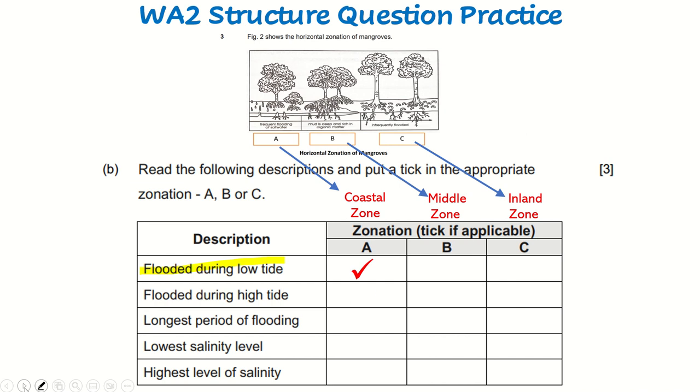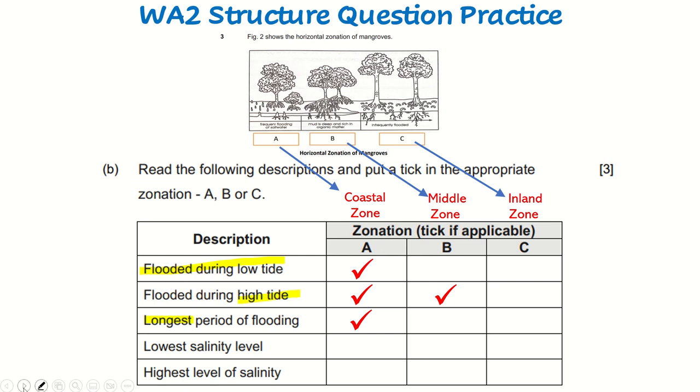Middle zone and inland zone are generally not flooded during low tide. Low tide is when the seawater is at its lowest point. All right. Now, is it flooded during high tide? If it's flooded during high tide, the first two zones, coastal zone and middle zone, are flooded during high tide. What is the longest period of flooding? Again, it is the coastal zone because it's flooded even during the low tide. So low tide, high tide, all flooded. So it is the longest period of flooding.